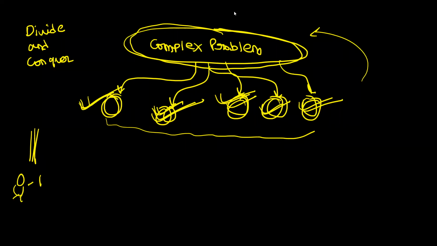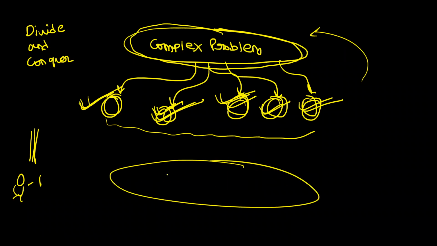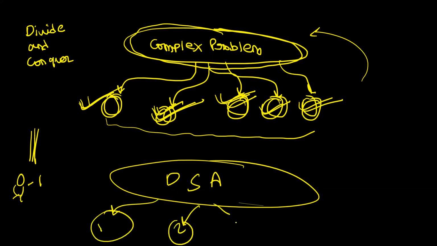And just to let you guys know, can anybody tell me a very practical example of divide and conquer that we are using in our course structure? What have we done? Boss, mastering DSA is your complex problem, and you cannot attack and solve this complex problem in one go. So what have we done? We broke this problem into simpler sub-problems: module 1, module 2, module 3.